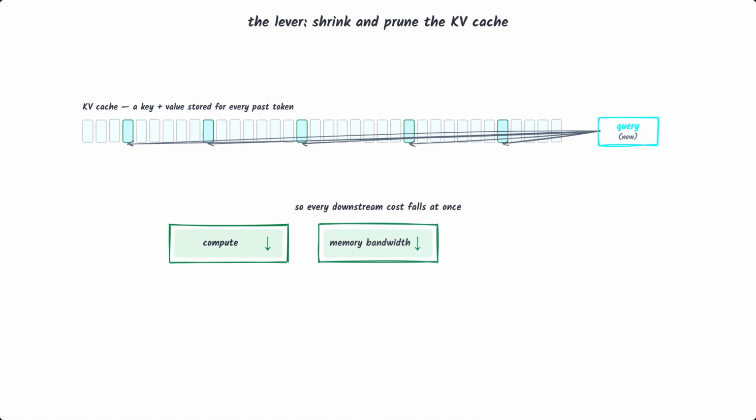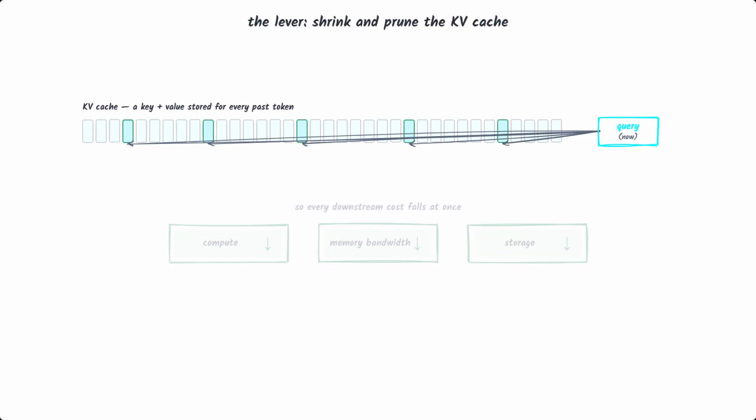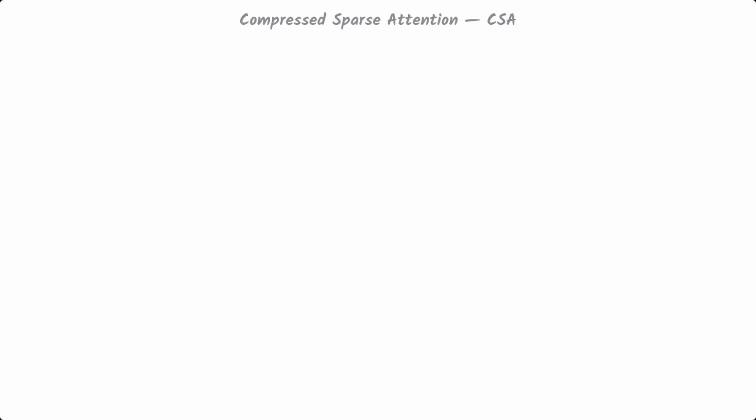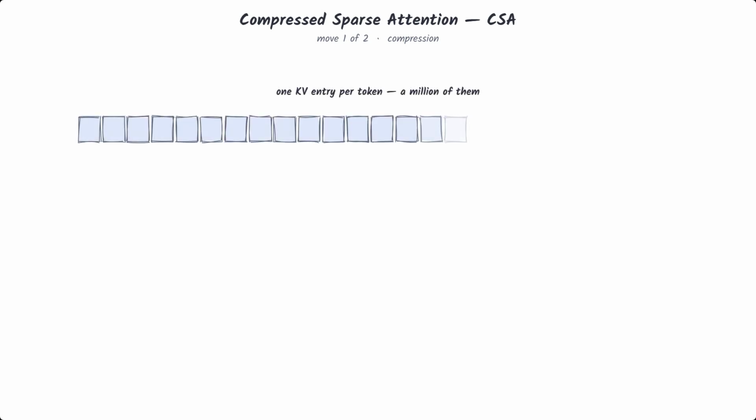So the hero of this paper is an attention mechanism designed around one question. For a token being generated right now, how little of the past can it get away with looking at, and how compactly can that past be stored? DeepSeek-V4's answer comes in two flavors that work together. The first flavor is compressed sparse attention, CSA, and it does two things in sequence.